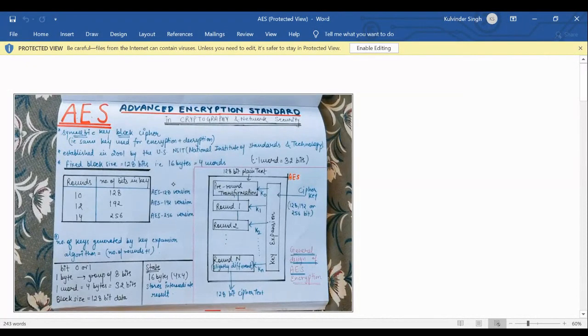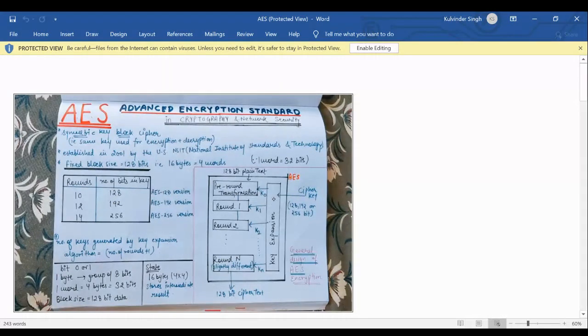So what happens in each round? Let us see. This is the structure. There is one pre-round transformation, then round 1, round 2, up to round n. That means if we have 12 rounds, then we need 13 keys, because one is key 0, k0. Take the example of 10-round AES 128 version.